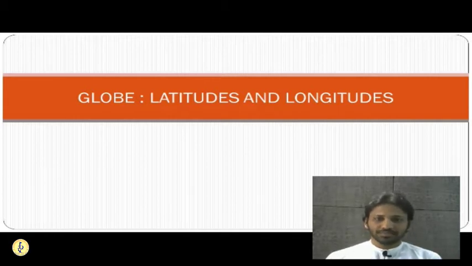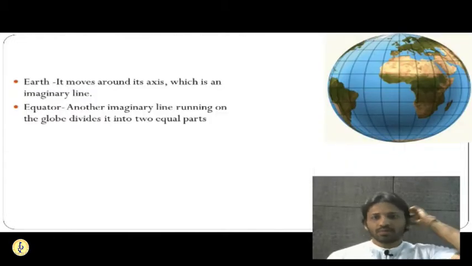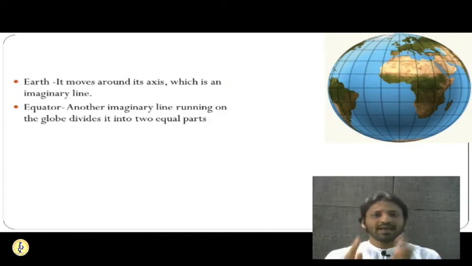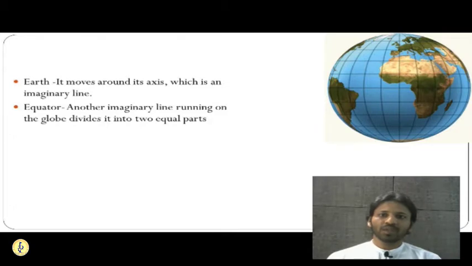Friends, pay attention to your screen. When we talk about latitude and longitude with reference to the Earth, the Earth has an axis. It is slightly tilted on its own axis by 23.5 degrees. This imaginary axis around which it spins makes various differences in terms of the seasons, the way wind flows, and the amount of heat that Earth gets. It is because of the particular tilt of the Earth's axis.